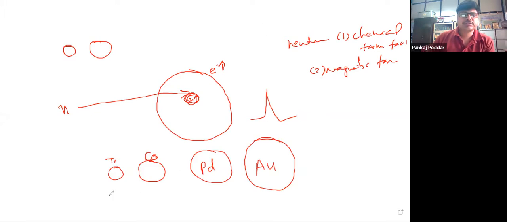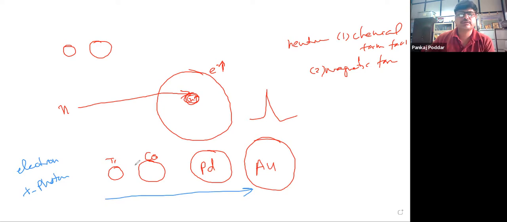The charge density is increasing in this direction. So for incoming electron and incoming X-ray photon, the scattering cross section will increase in this direction, when Z is increasing.